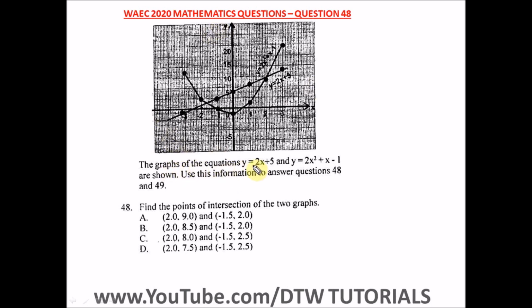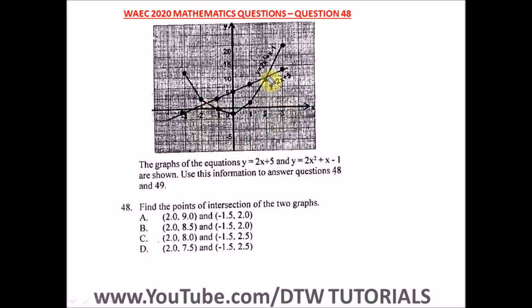It says the graph of the equation y... this is a line. The linear equation is a line, and this is a quadratic equation, the curve here as shown. Use this information to answer questions 48 and 49. So we have 48 here. It says find the points of intersection of the two graphs. So we have a point here and we have another point here.